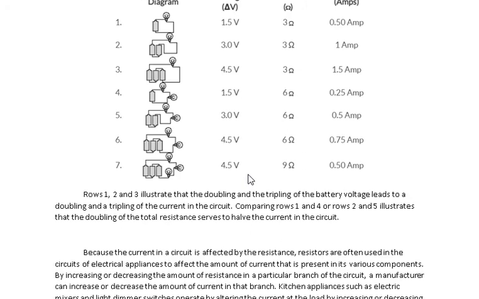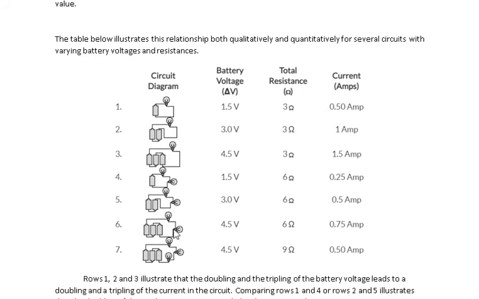Okay, now as you can see here, we can notice that the relationship between the voltage and the current is inversely proportional, no? If you take this as a constant, we can say that as the voltage increases, the current will decrease.